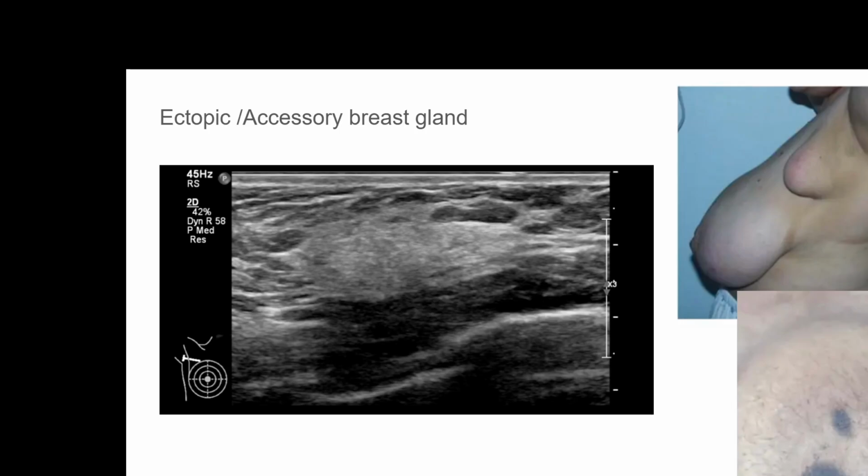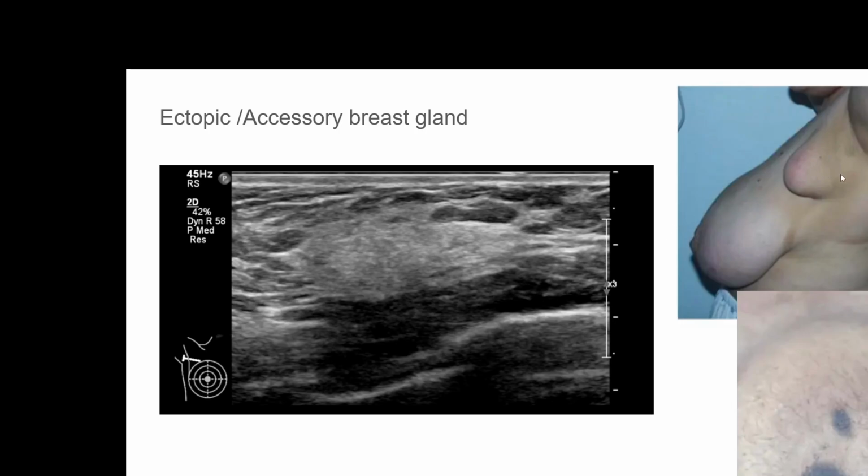Then another condition which may present with a mass in the breast area or in the surrounding area of the breast, either axilla or elsewhere, is ectopic breast or accessory breast gland. The ectopic breast gland tissue can present as a mass projected anywhere in the body. Most of the glands are on the milk line, from the axilla to the sternal area.